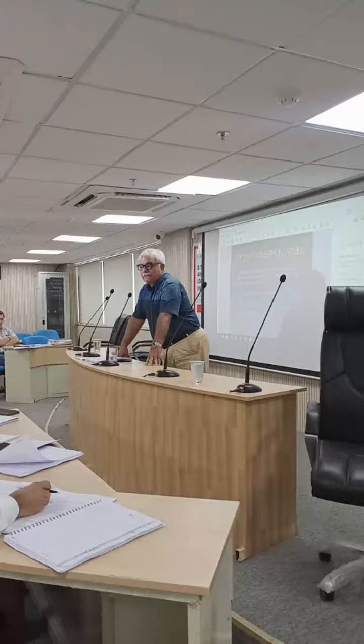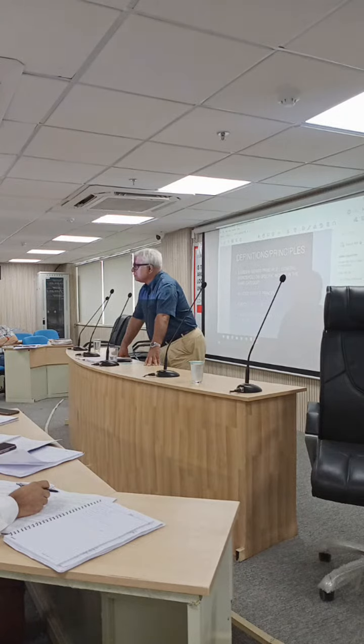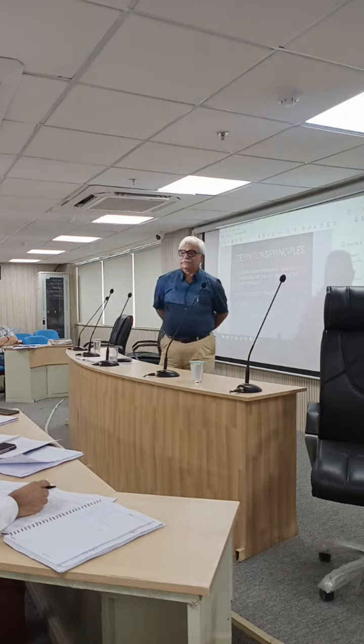Undivided share in goods. Anybody? Sir, joint ownership of property by 4 persons. Example दो. Building is not goods. Goods की बात करो.